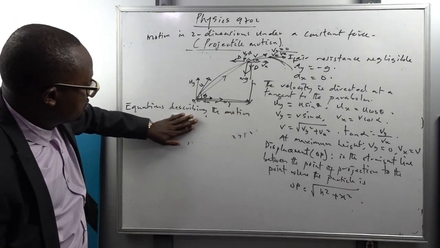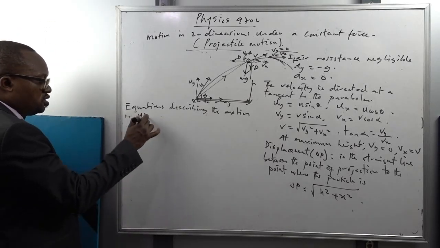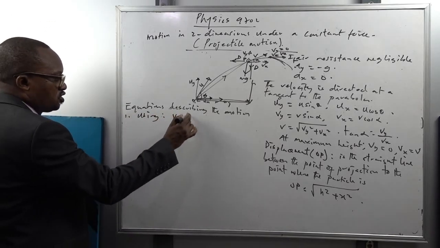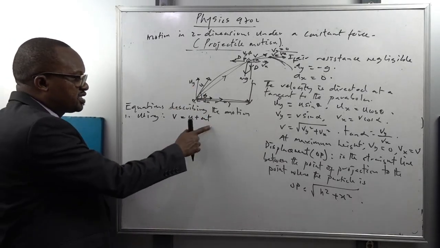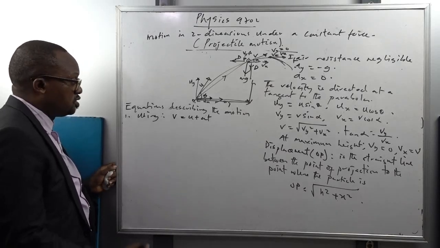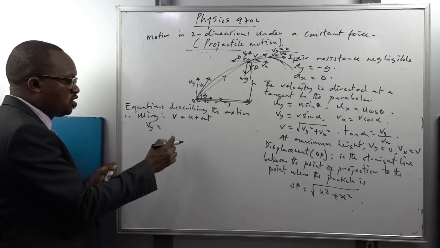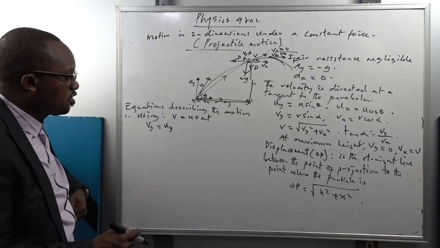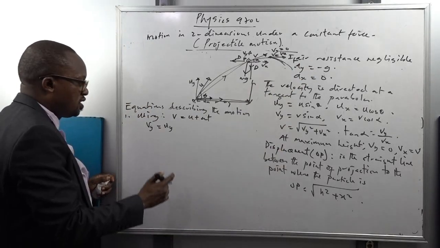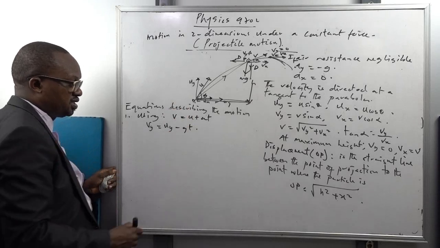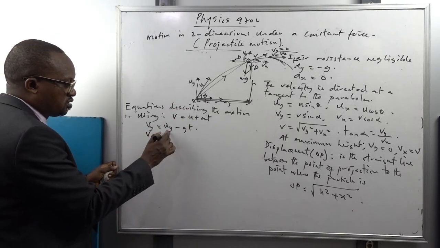So describing the motion of the particle. Now using the first one, using the equation v is equal to u plus at. This equation is the equation that describes how velocity is changing with time at a constant acceleration. So the vertical velocity at time t will be equal to the vertical component of the initial velocity. Acceleration along the vertical is minus g. So I have vy minus what? gt. Then the horizontal velocity at time t will be equal to what?